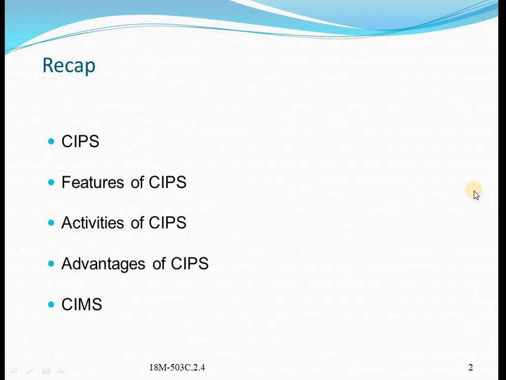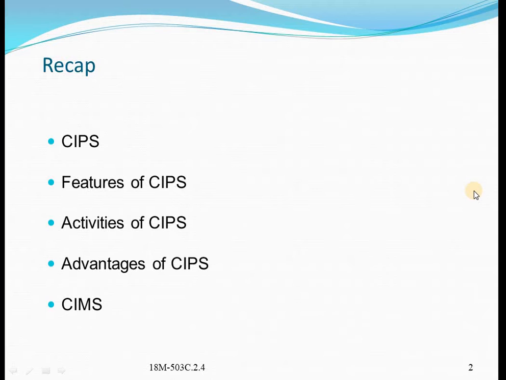Traditional production planning and control system will face many problems such as long manufacturing lead times, inefficient inventory control, quality problems, customer complaints, etc. In order to avoid these problems, Computer Integrated Production System is introduced to automate activities of production planning and control. So we can define CIPS as a computerized information system designed to integrate the various functions of production planning and control and reduce the problems faced in the traditional approach.